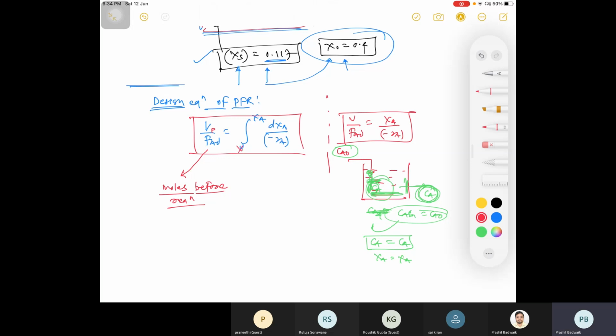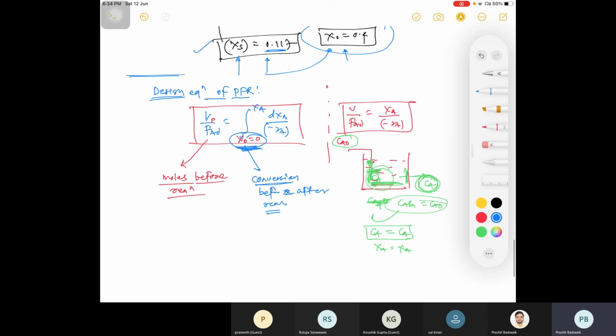What is this X naught, that is equal to 0? This is conversion before and after reaction. It means whenever there is no reaction, your conversion is 0, and just as the reaction starts there will be some conversion, right? So this is conversion before reaction.